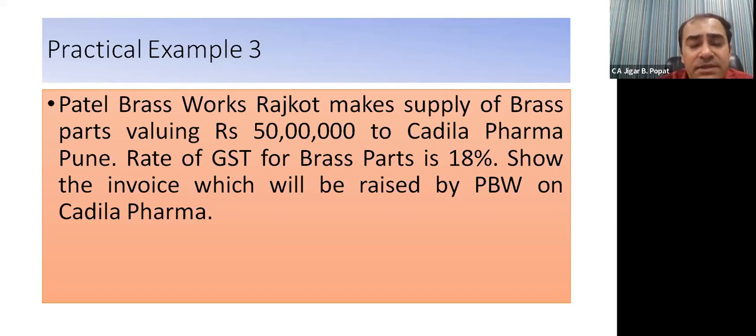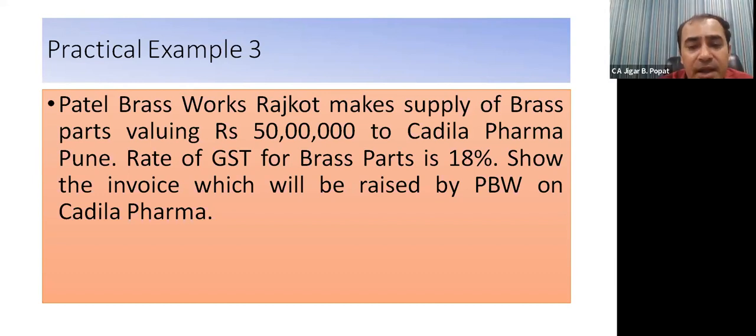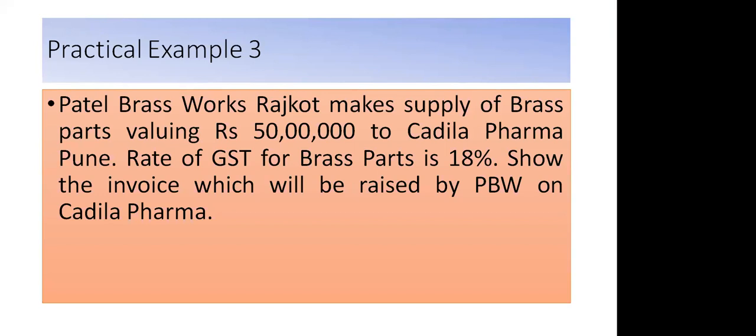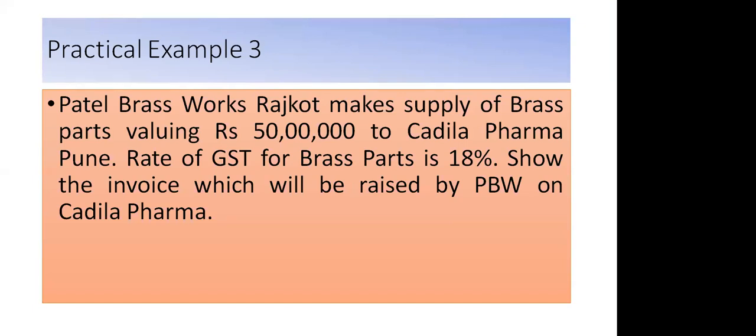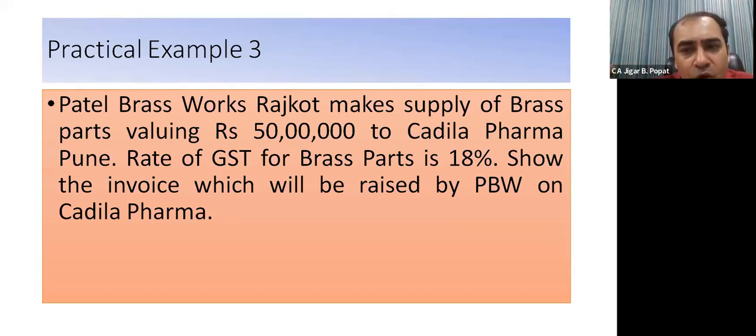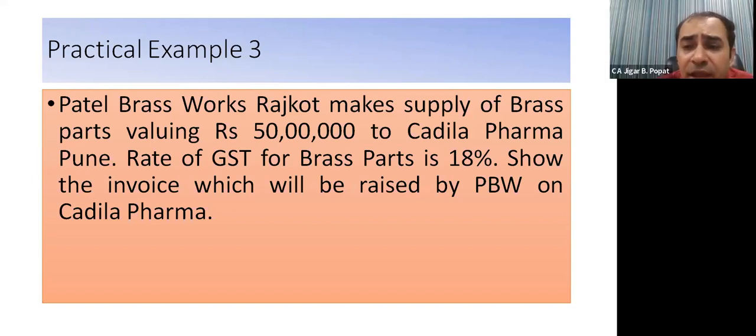Which tax shall be levied on this? IGST. Yes, very good. IGST shall be levied. And at which rate? At 9 plus 9 separate? No, only 18%. Only IGST. IGST is integrated. Integrated means mixed, combined. So 9 plus 9, 18. If it would have been intrastate, there would have been 9 plus 9. As it is interstate, a combined rate will be applied at 18%.